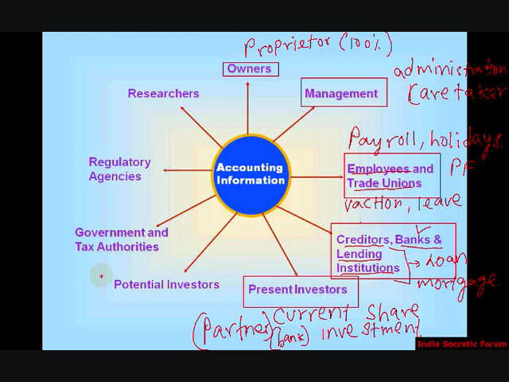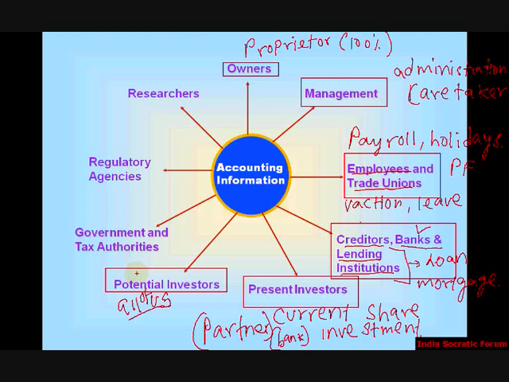Potential investors. Who are the potential investors? All of us are potential investors. All public people are potential investors. What is the difference between potential investors and present investors? Present investors have given the money. A potential investor means they are most likely to invest. They have made up their mind and are looking at it. They have not invested yet, but they are going to invest.